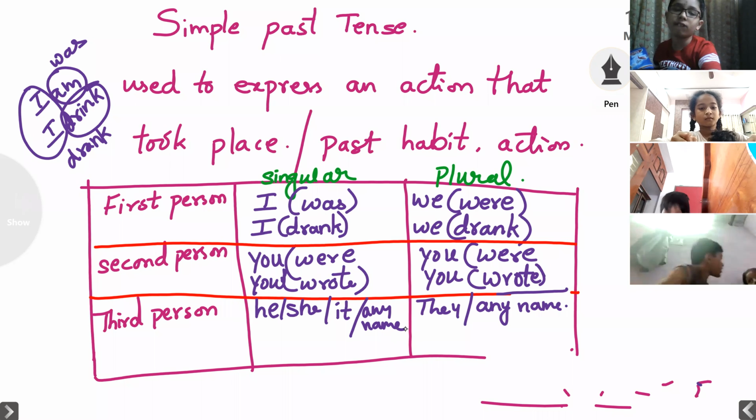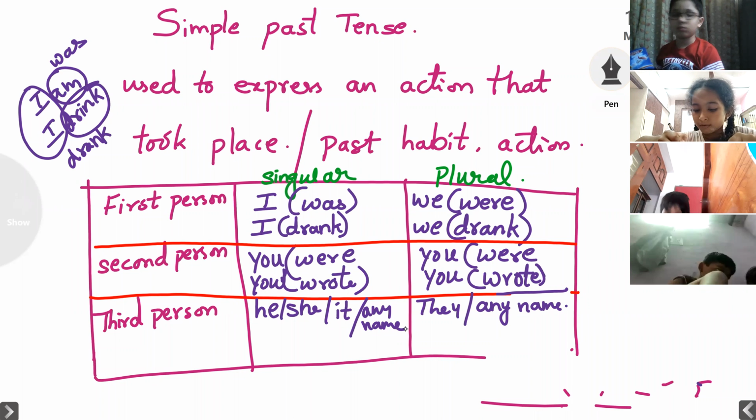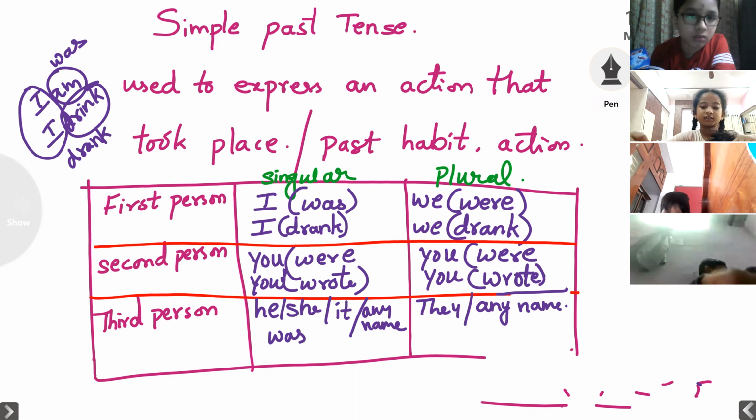He, she, it, any other noun, is or was. Okay, so what we have to use here, he, she, it, with any noun, you have to add was. In singular, you have to add was.